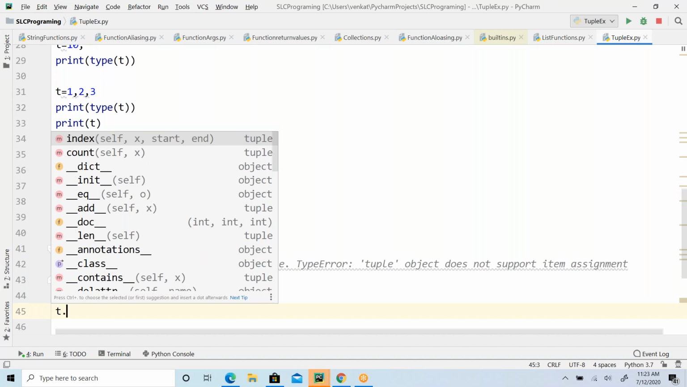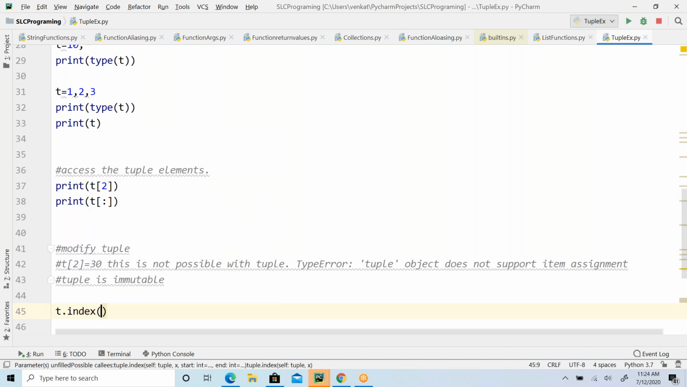Now you can see what functions are available in the case of tuple. It has index and count. What about the other functions, like the pop function we have seen, the remove function, the append function we have seen in the case of list? But in case of tuple, only two functions you can see here, index and count. Index is to search for an element, whether I have the element in my tuple object or not.